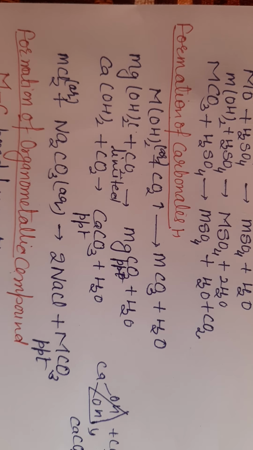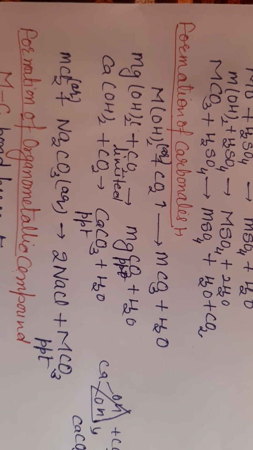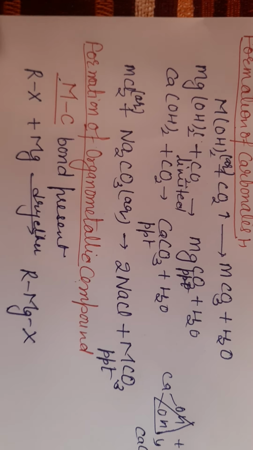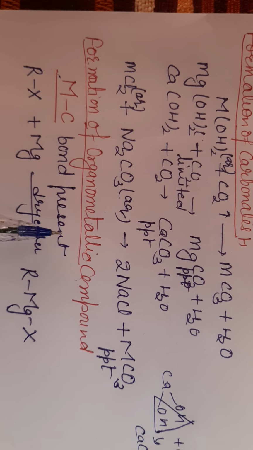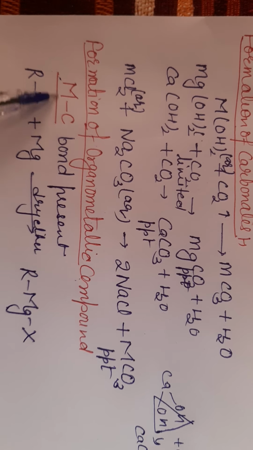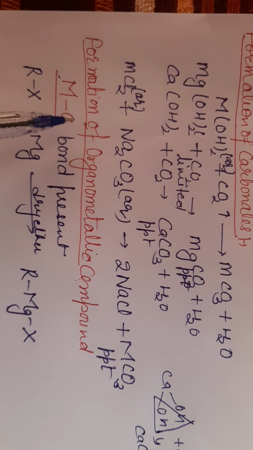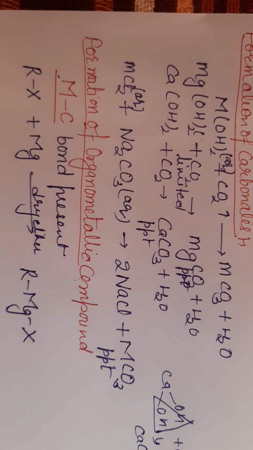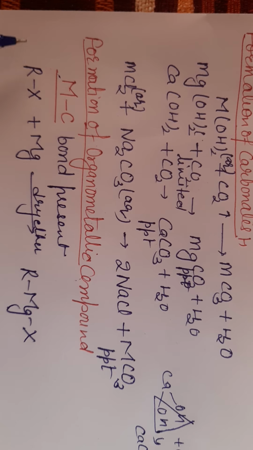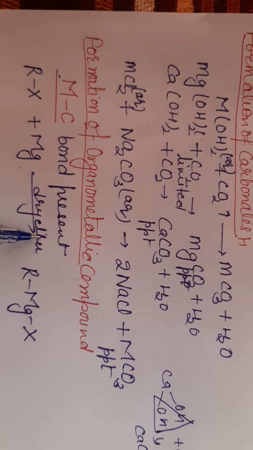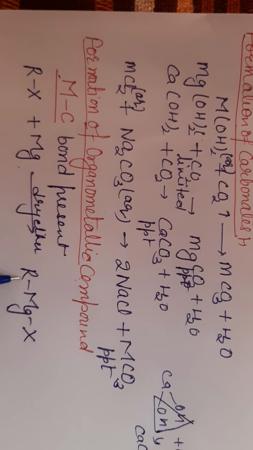Next is formation of organometallic compounds. See, organometallic compounds are those compounds where a metal-carbon bond is directly present. These are very important in coordination chemistry that you will study in class 12. First example is alkyl halide. On reaction with magnesium in dry ether, which acts as a solvent, we get alkyl magnesium halide.